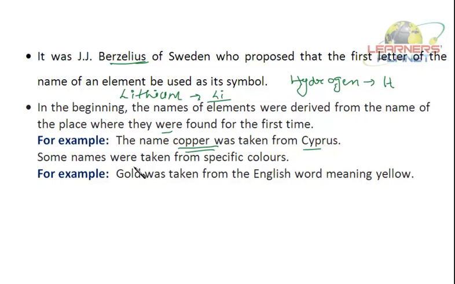Some names were taken from specific colors also, like gold. Gold was taken from the English word meaning yellow. So initially there were different ways, or different scientists proposed different ways of naming a chemical element. Dalton gave some pictorial symbols. Berzelius suggested that the first letter can be used. Later, the name of the element was also derived from the place of occurrence or from the color.